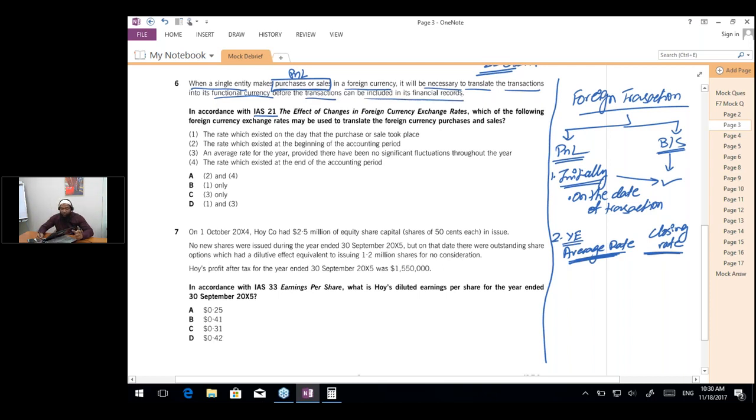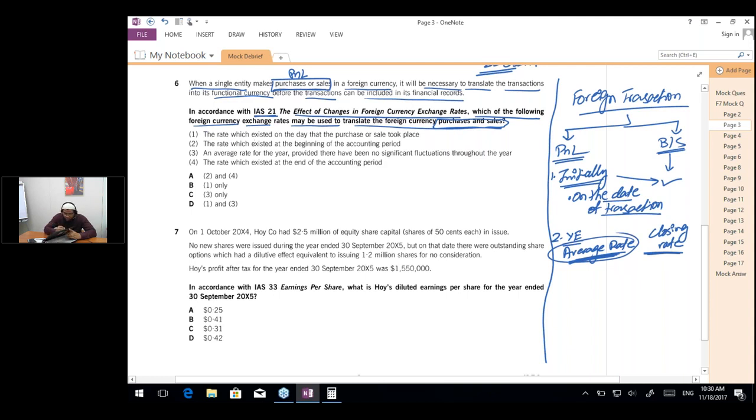So we are going to convert the currency into the local currency. In accordance with IAS 21, the effects of changes in foreign exchange rates, which of the following foreign currency exchange rates may be used to translate the foreign currency purchases and sales? So initially we are going to use the transaction date rate and subsequently the average rate. So we have 4 options.